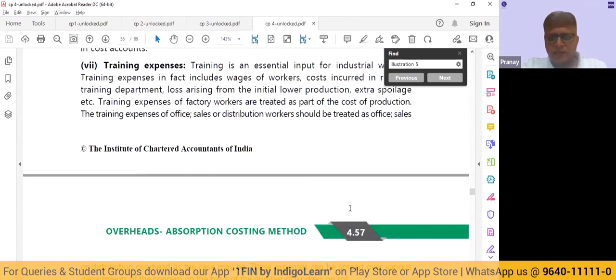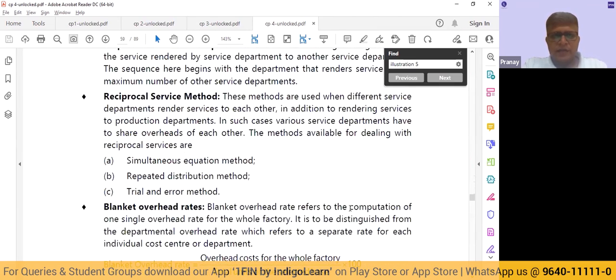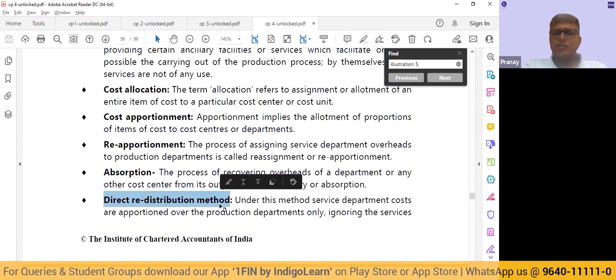So let me just see if there is a good summary. All right. See, when we talk about distribution, we have the direct redistribution method. Under this method, what we do is we directly distribute the service department cost to the production departments. We don't redistribute anything to other service departments.